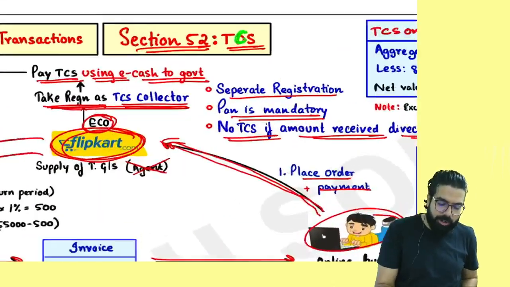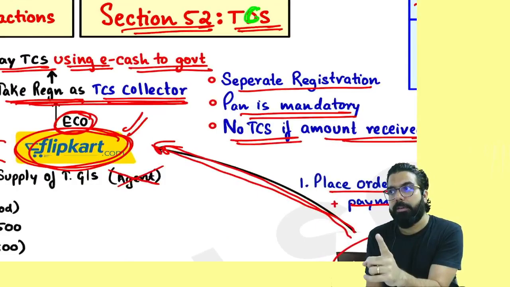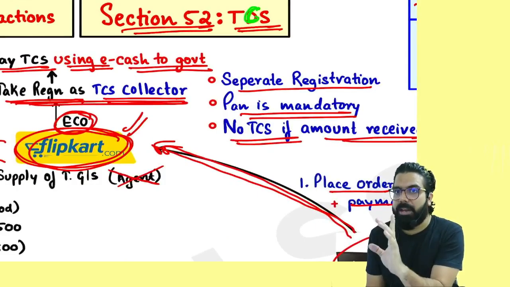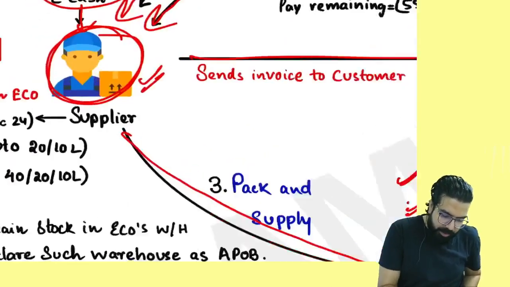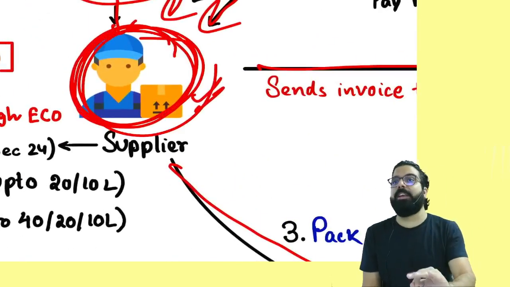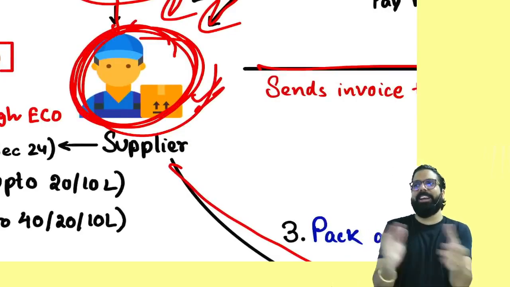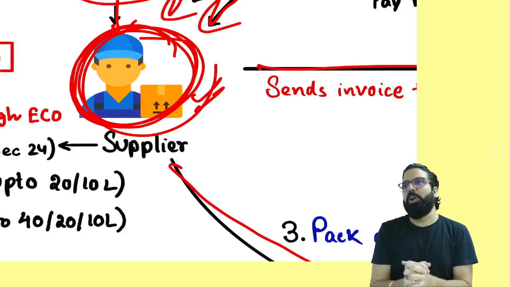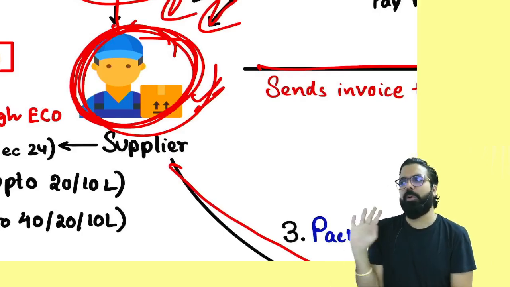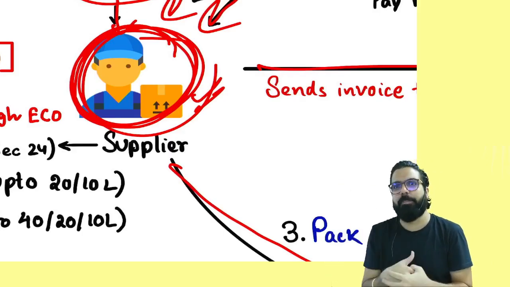One point which I always want you to remember, e-commerce operator has to deduct TCS, so it has to take compulsory registration. Are we clear? Secondly, the suppliers were also required compulsory registration, but then government went ahead and told, okay supplier, if you are a small supplier, you are not required registration, and government issued exemption in your registration chapter.